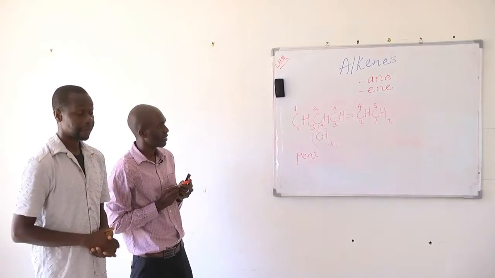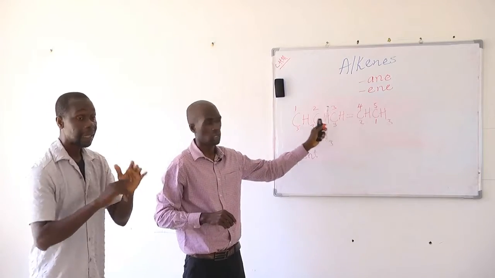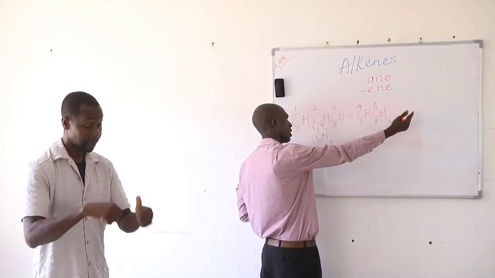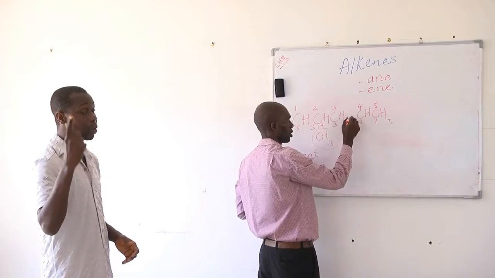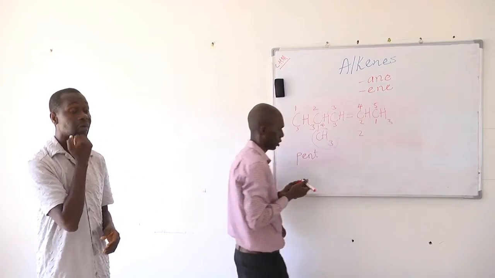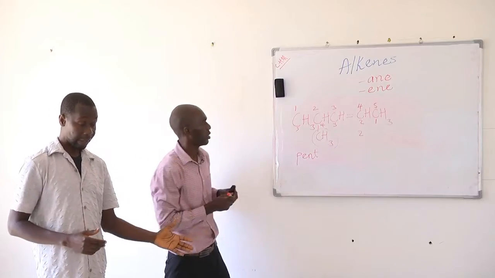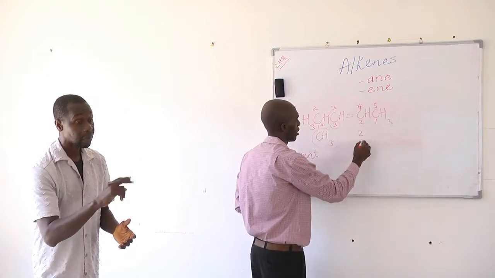Now let's give precedence to the double bond. If you start counting from our right, this is carbon 1, 2. So the first carbon that shares the double bond is carbon number 2. And if you count from our left, the first carbon that shares the double bond is carbon number 3.